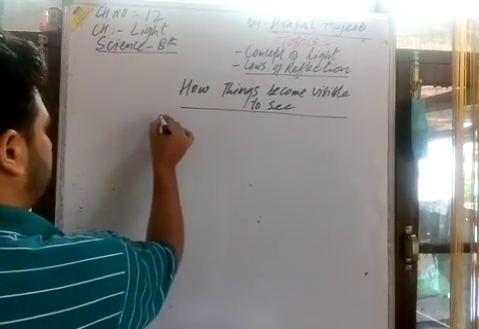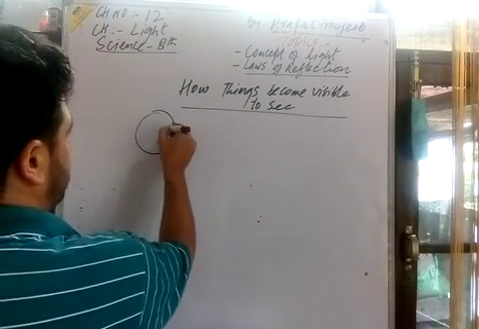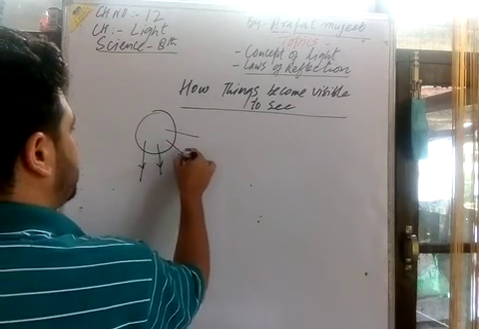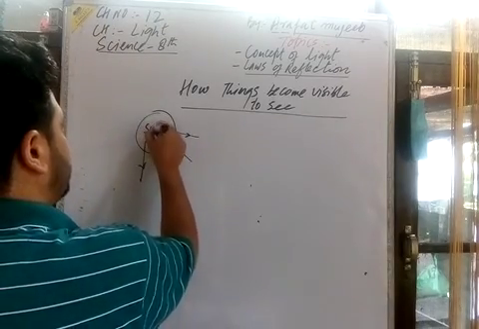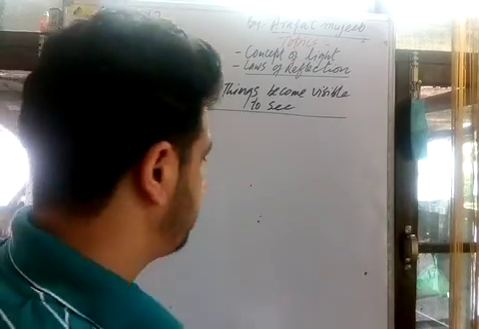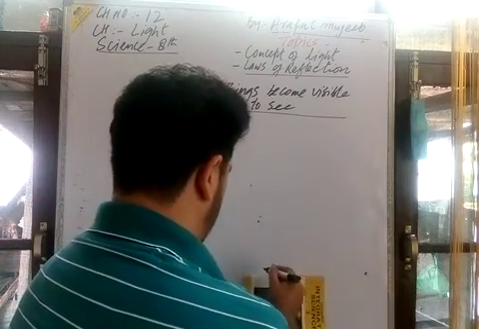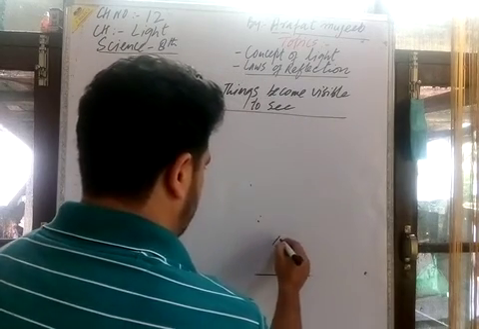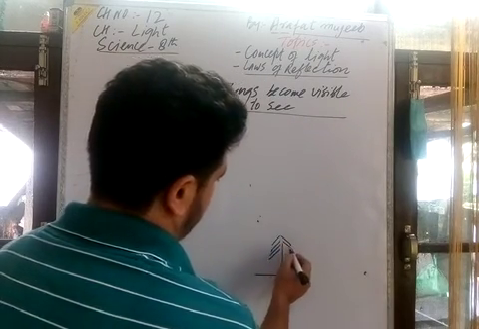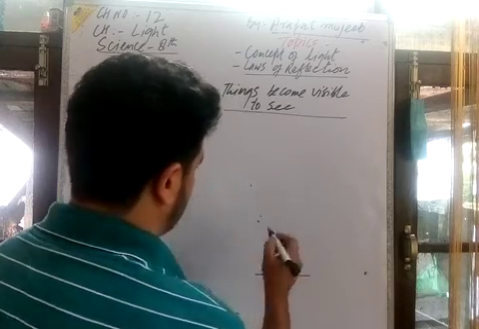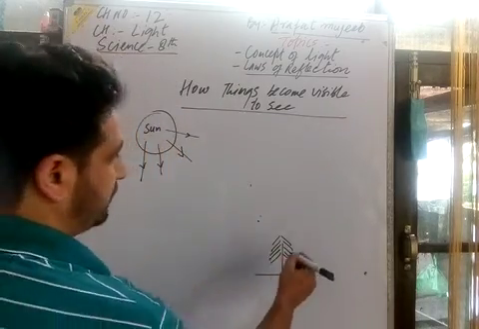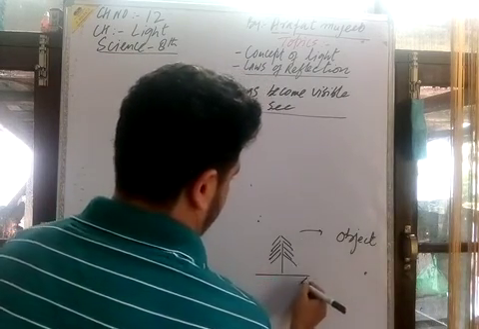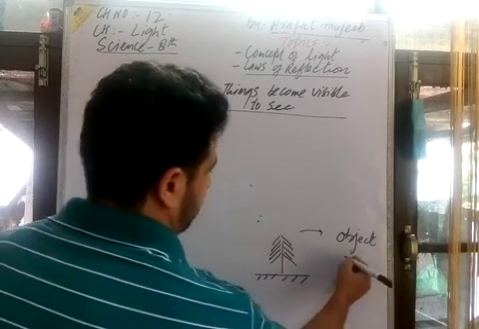You say that it is the sun, and there are light rays coming from the sun. These are the light rays. The sun is the major source of light. Here on the ground surface, you take this object on the ground surface, and this is the object here on the ground surface. It is a tree here.